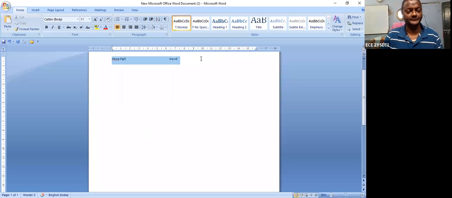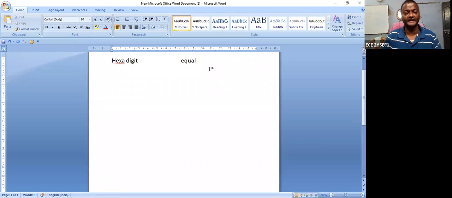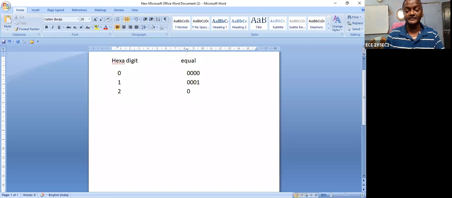Okay, right. So then I want to represent in terms of binary values. Hexa digit and equivalent. Let us take, what is the hexa digit value? 0. So how to represent the equivalent binary value? 0, 0, 0, 0. Similarly, hexa digit value 1 equals 0, 0, 0, 1. Next, 2 is 0, 0, 1, 0. Next, 3 is 0, 0, 1, 1.